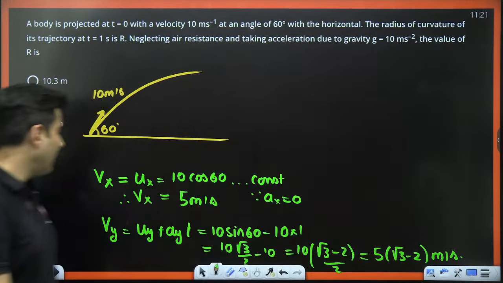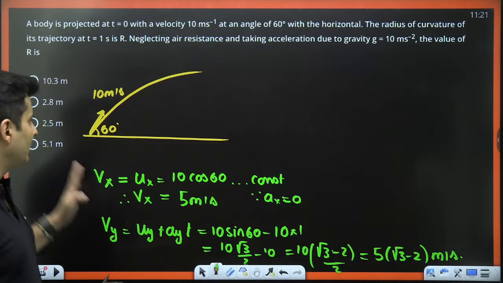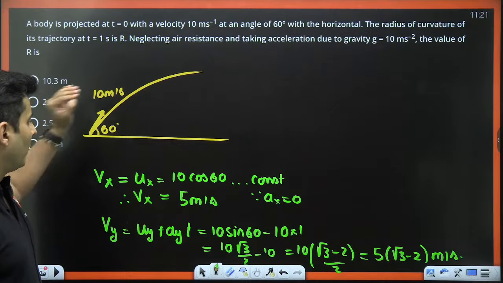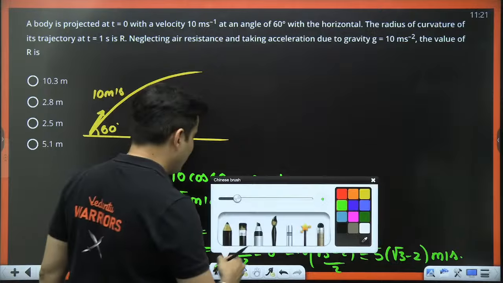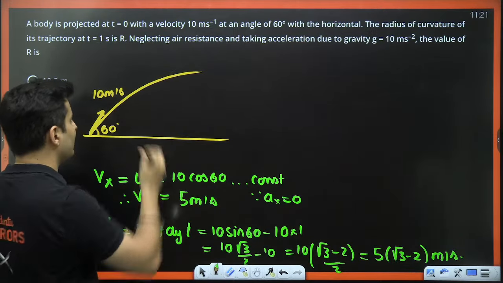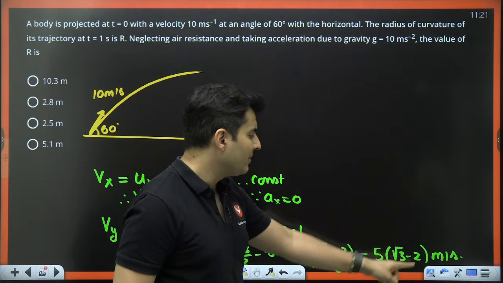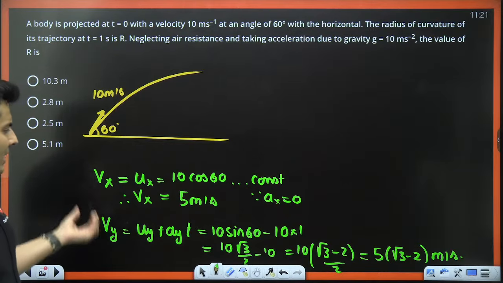So these are the x and the y components of the velocity. That's what we got. Why do we need it? We'll figure out. But understand, I found it because there is some x component, there is some y component, and over here root 3 is basically lesser than 2.